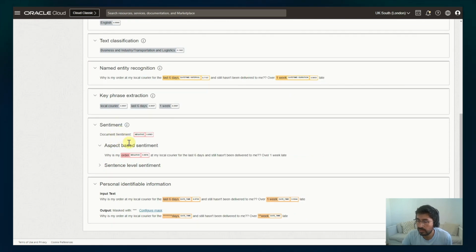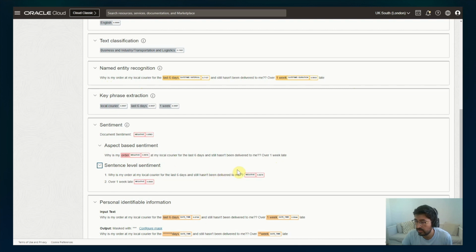The one that I'm using for this WhatsApp customer HelpMate is the sentiment one. So this is the overall sentiment of the document, and in this case, this text has only negative aspects. So in this case, the order is the one that has the negative sentiment, and you can see how the sentence level is split, right?